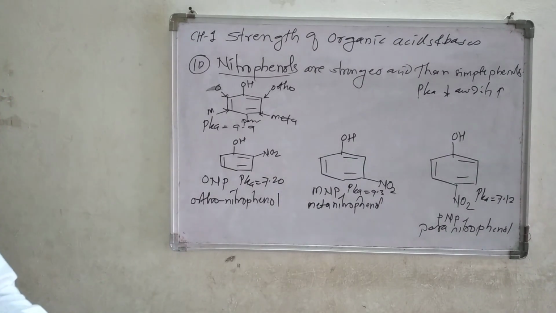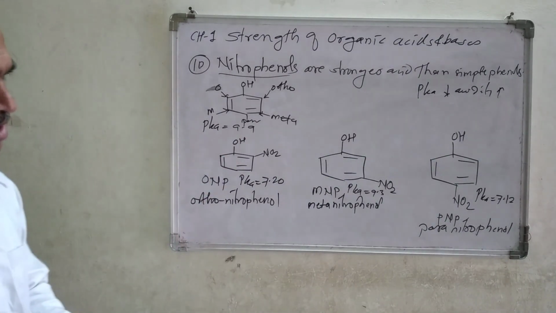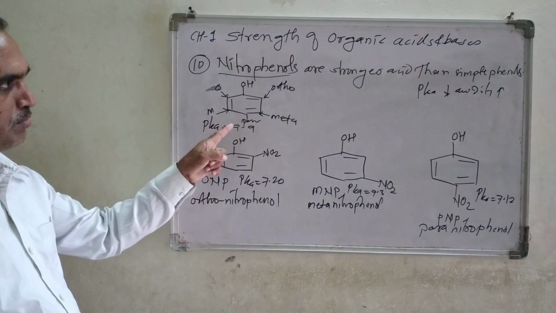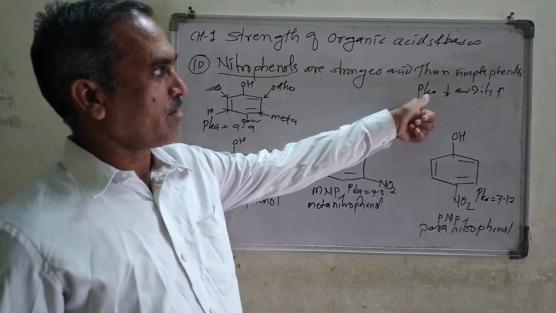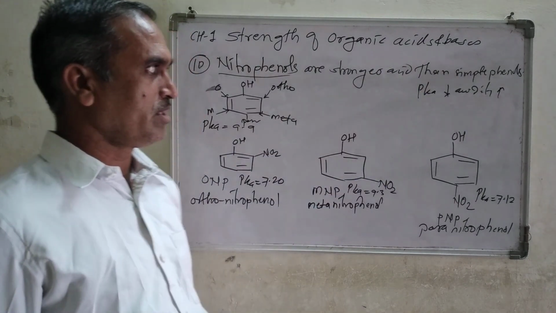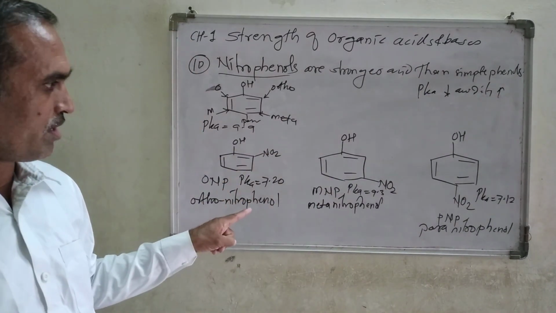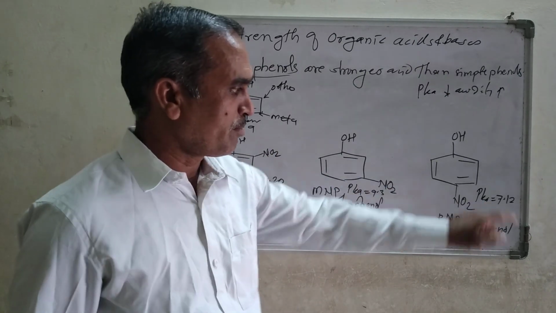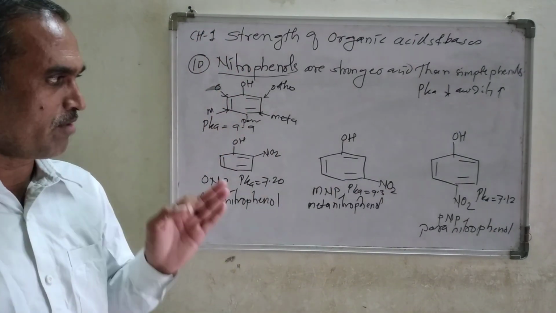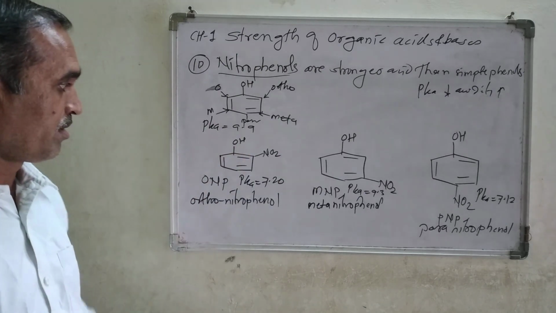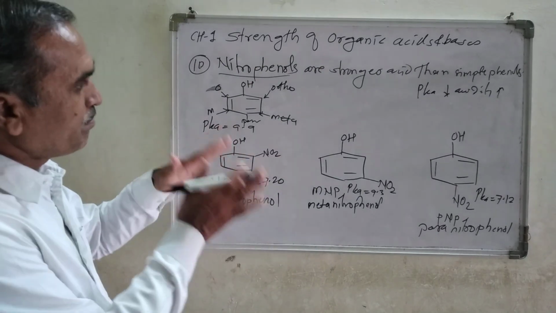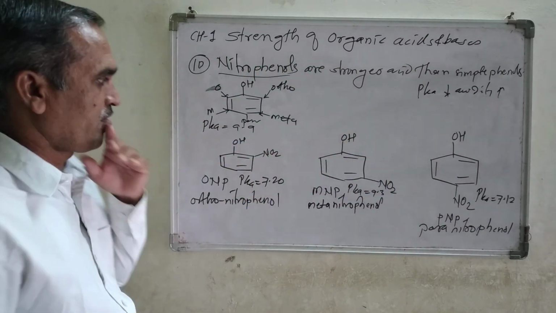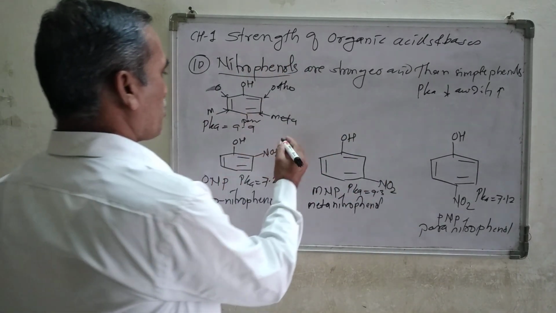By observing the pKa values carefully, how will you say which is stronger? Look at 9.9. As I said, as the pKa value decreases, acidity goes on increasing. Among these three isomers, para has the lowest pKa value, therefore it is the strongest one. Now compare simple phenol and nitrophenol. Here is a nitro group.